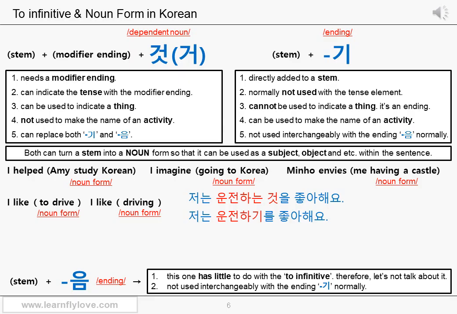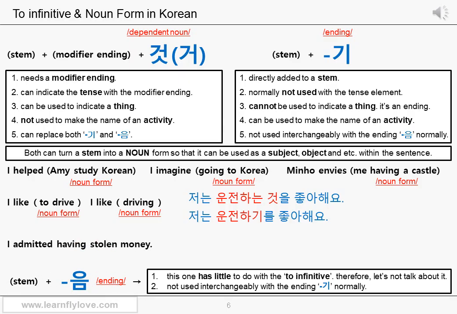You might insist on knowing the difference between the two. I understand. I'll say they are almost the same. But if you take a closer look at the usages of the dependent noun 것 and the ending 기, you might be able to find the answer. As I explained, the ending 기 can be used to make the name of an activity. Therefore, you can say that 운전하기 with the ending 기 sounds closer to the ing form driving. But I am not going to say it's a rule. You will understand the reason if you see the next sentence.